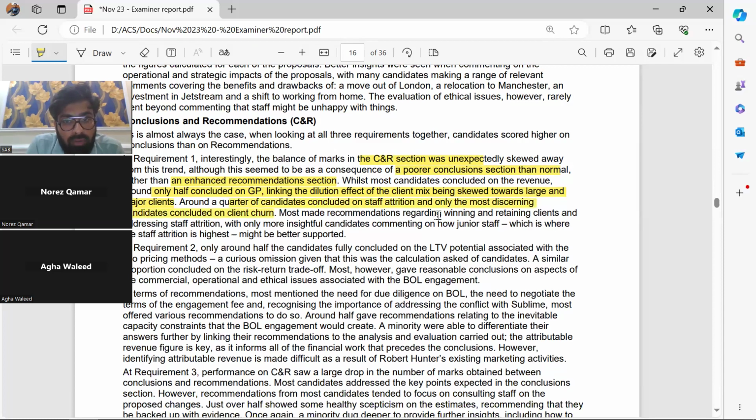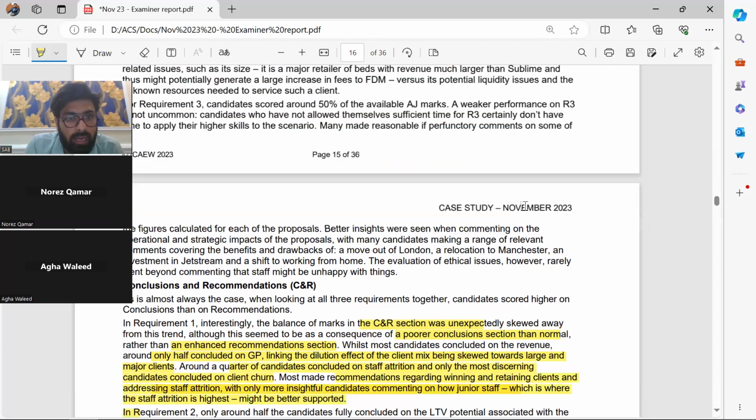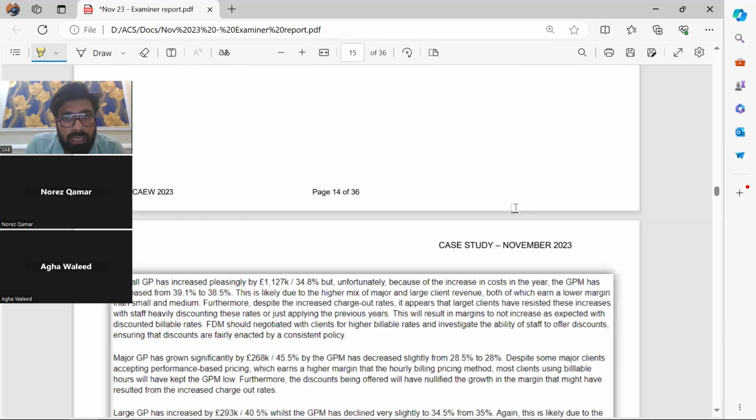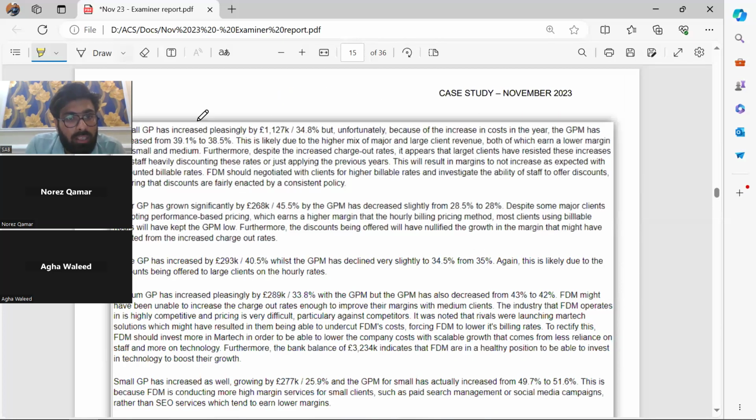Most made recommendations regarding winning and retaining clients, addressing staff attrition, with only more insightful candidates commenting on how junior staff attrition is highest, right? So they want you to comment on the junior staff because they were leaving your company. They want you to comment on the junior staff in CR. And many students did this, right? If you read this answer, overall GP increased.